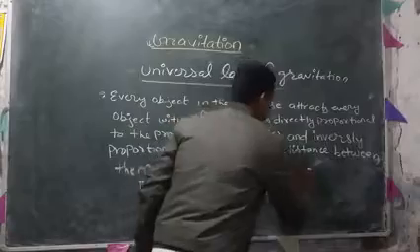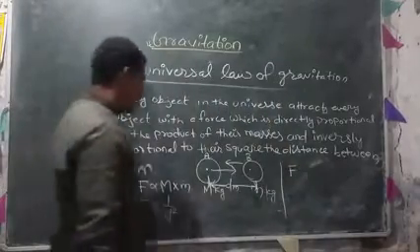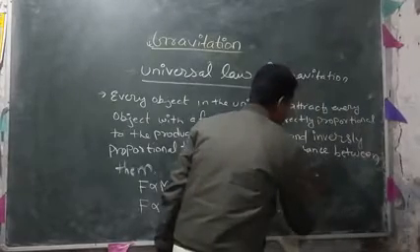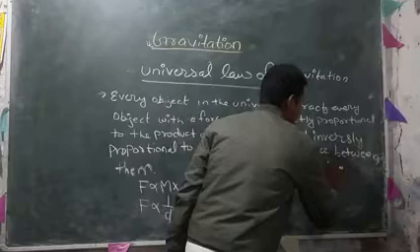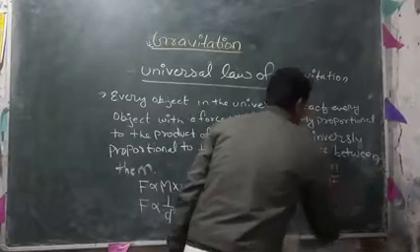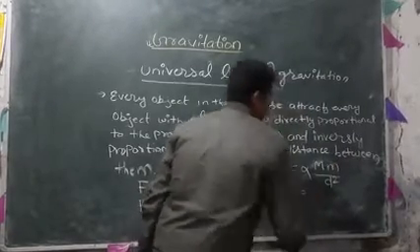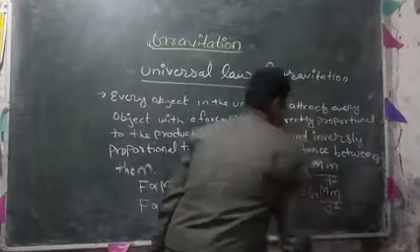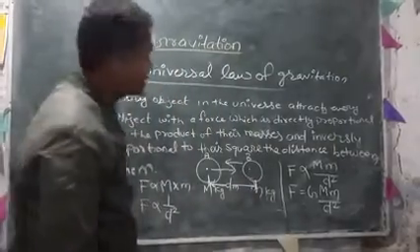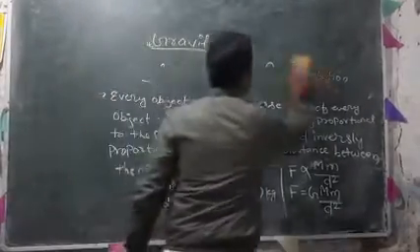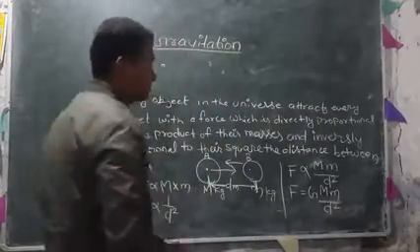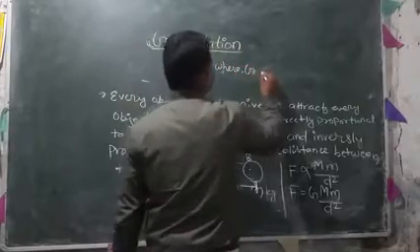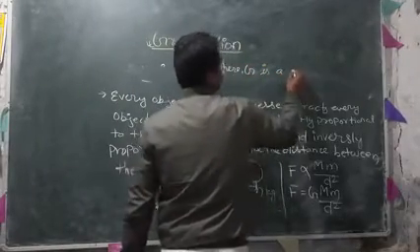If we combine the two relations, F is directly proportional to capital M small m by d square. So we can write F is equal to capital G capital M small m by d square, where capital G is a constant.